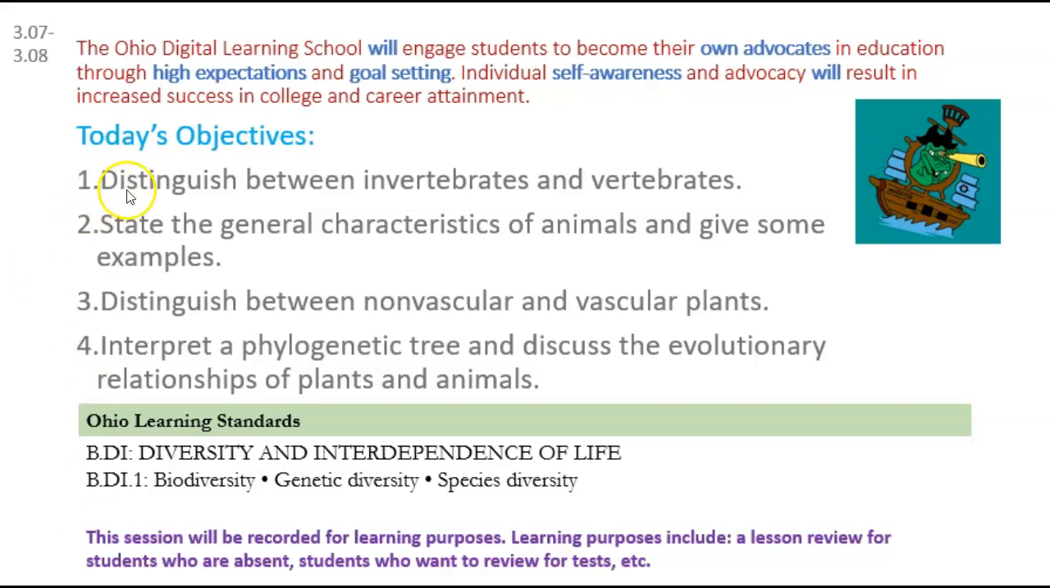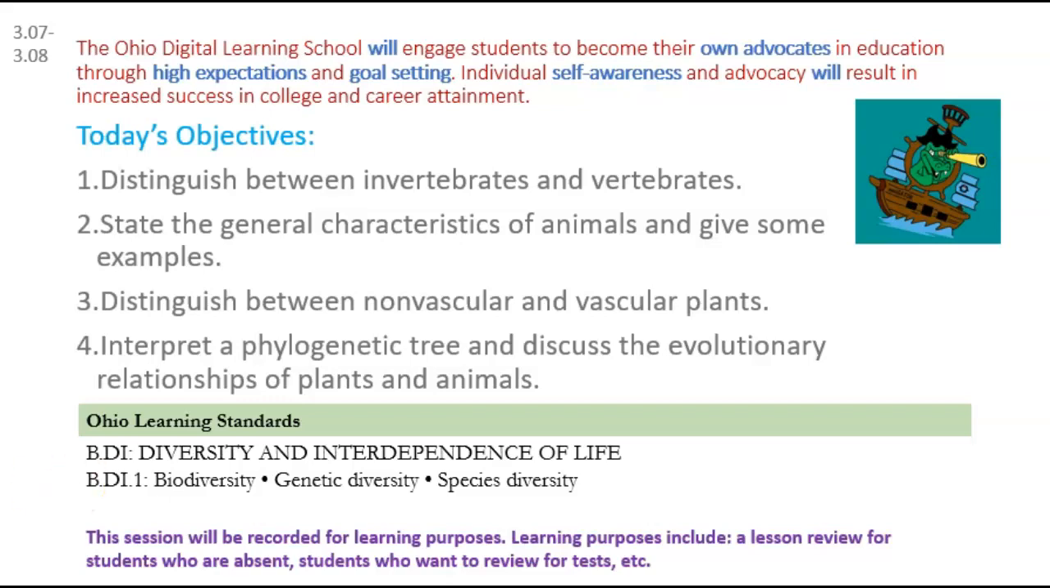Our objective today, we are going to distinguish between invertebrates and vertebrates. We're going to state the general characteristics of animals and give some examples. We're going to distinguish between non-vascular and vascular plants, and then interpret a phylogenetic tree and discuss the evolutionary relationships of plants and animals. Okay, and the state standard for today is diversity and interdependence of life. And remember, that is 1/4 of your state test.